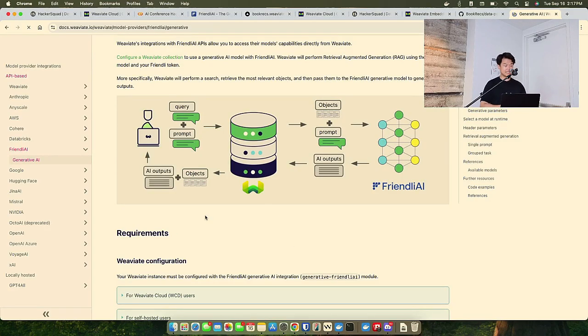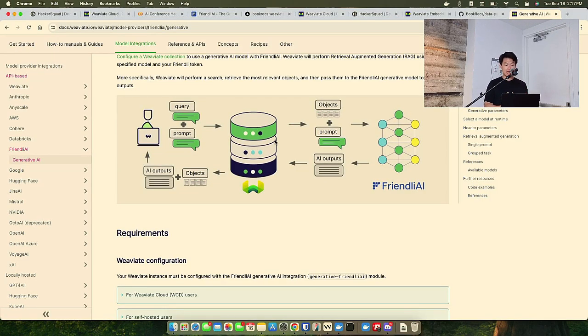Here's the high-level idea. Once you have your data ingested, once you're ready to do your queries, you pass in your queries and your prompt to the vector database. Weaviate sees that you're passing in the query and a prompt. We'll then vectorize the prompt so we can find the results for you. And then from there, we're basically going to grab the results, then take the results plus the prompt and point it at Friendly AI, which is right here. We do the entire inference for you off on the Friendly services, and then we send the AI output back to you via the API call.